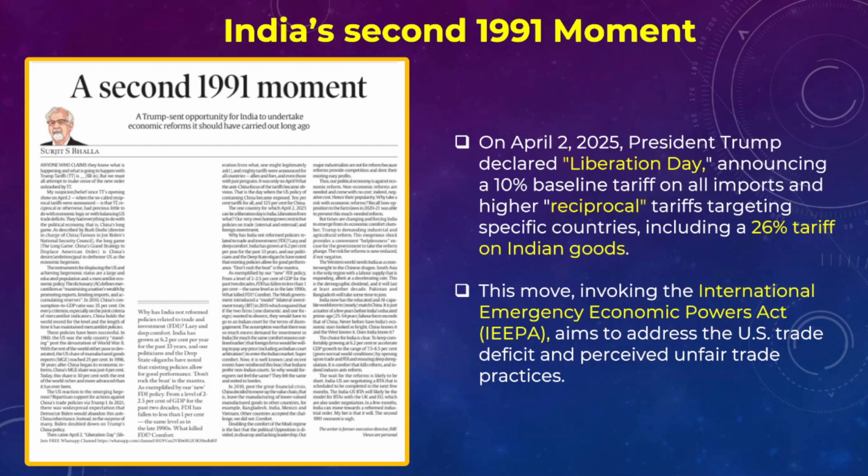And we all knew that when Donald Trump, the US president, announced tariffs on different countries, he declared April 2nd, 2025 as the Liberation Day, right?